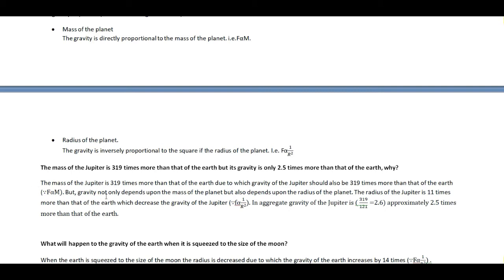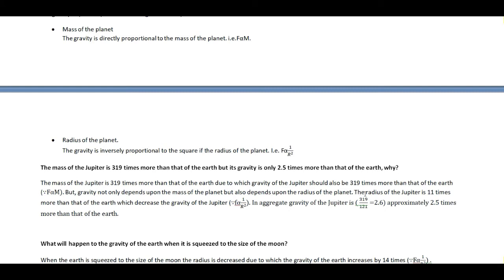But gravity not only depends upon the mass of the planet, it also depends upon the radius of the planet as well. And the dependence of gravity on the radius is an inverse relation. That means the gravity of the planet is inversely proportional to the radius of the planet.